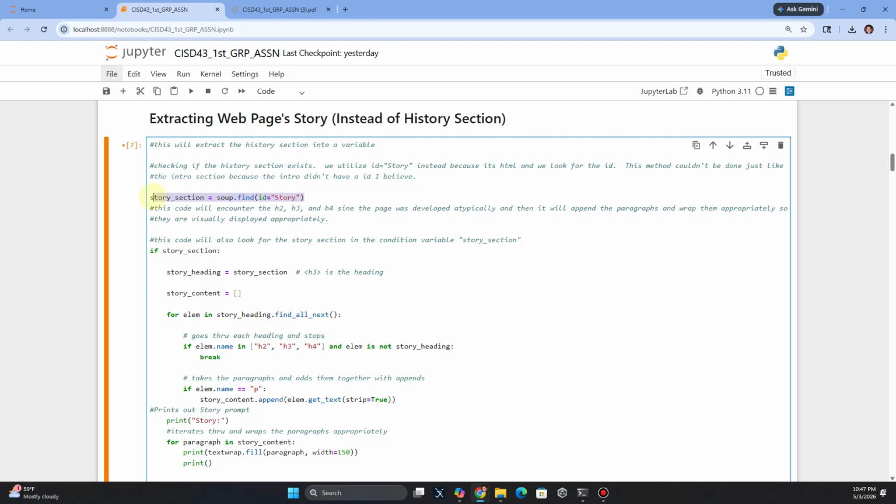With HTML, I had to go in and look for the ID, which was story, and then set it to a variable. It was like, if ID, then start processing it. I initially tried with H3 and it didn't work and it got real messy. But having it iterate between H2 and H3 and I think even H4, this is where we started grabbing all those paragraphs in the story section.